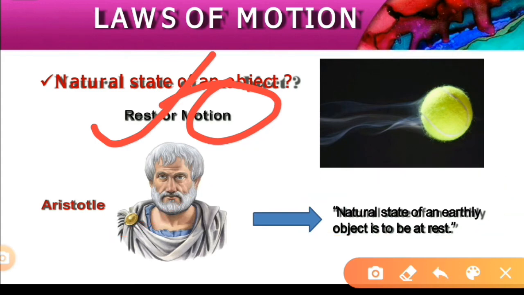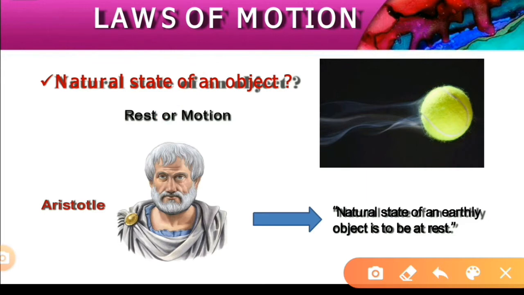Why? Because if you move an object, after some time we can observe that the speed of the object gradually decreases and it comes to rest. So with this Aristotle concluded that the natural state of an object is always at rest.